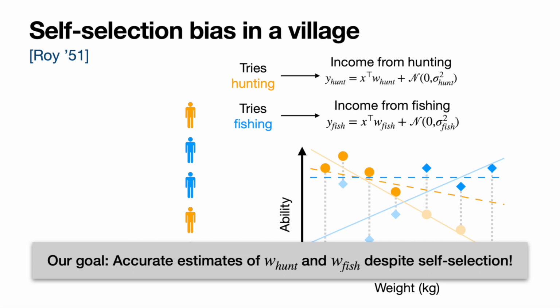And so our goal in this paper is to ask, given this self-selection model, can we still estimate the true parameters, W hunt and W fish, that generated people's underlying skills at each occupation?